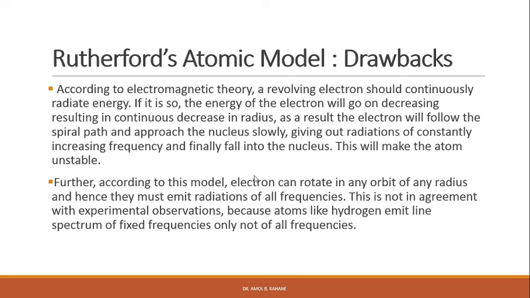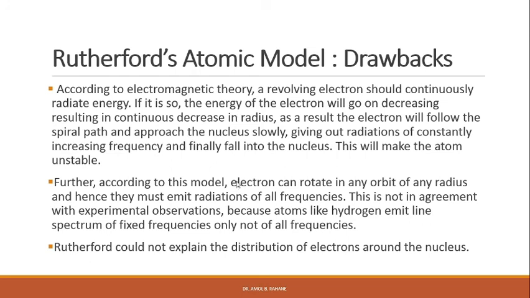This is not in agreement with experimental observations because atoms like hydrogen emit a line spectrum of fixed frequencies only and not all frequencies. Again, Rutherford could not explain the distribution of electrons around the nucleus. How the electrons are distributed around the nucleus is not explained by Rutherford in his model.